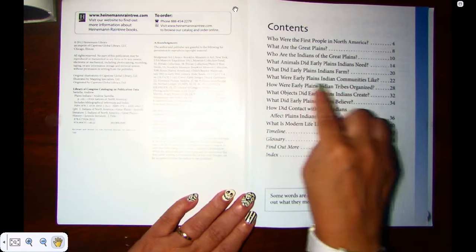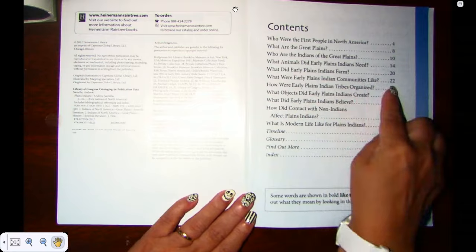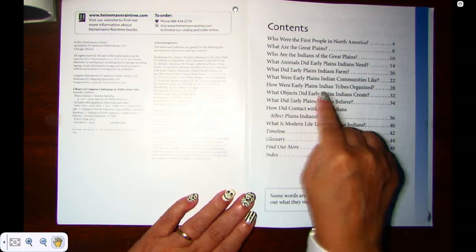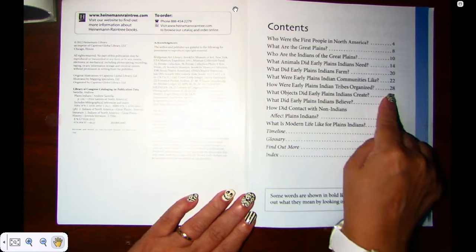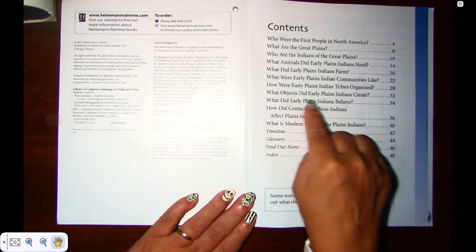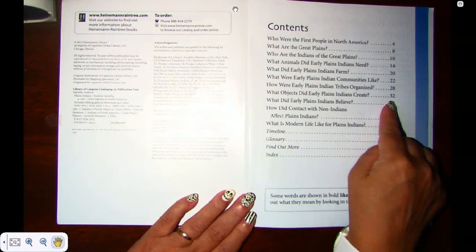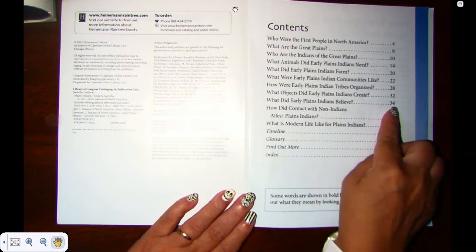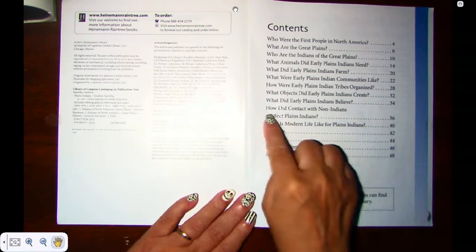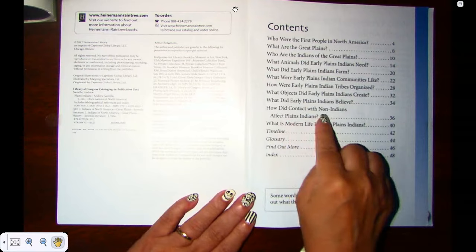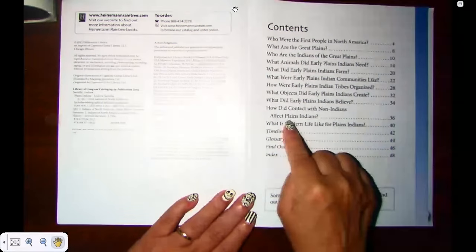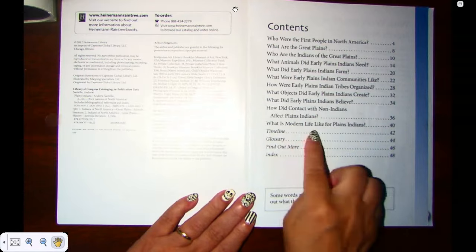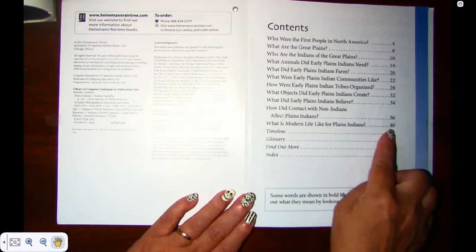What were early Plains Indian communities like? Page 22. How were early Plains Indian tribes organized? Page 28. What objects did the early Plains Indians create? Page 32. What did the early Plains Indians believe? Page 34. How did contact with non-Indians affect the Plains Indians? On page 36. What is modern life like for Plains Indians on page 40?